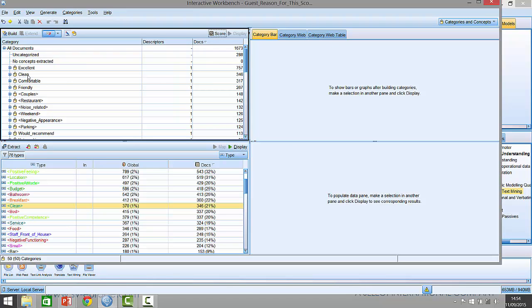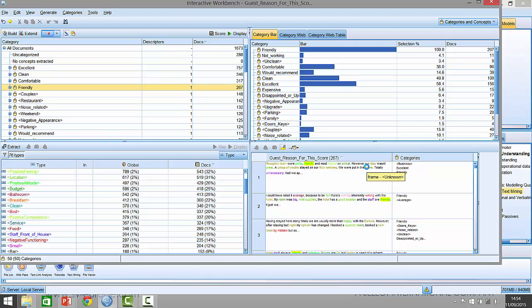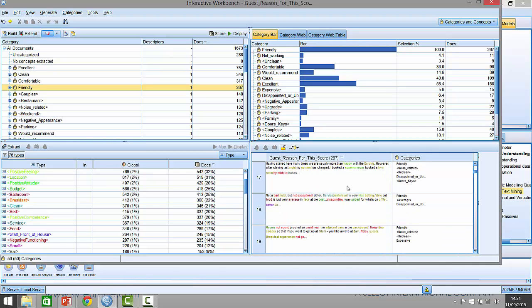So I can say, for example, here people are talking about clean, or people talking about friendliness. If I say, show me the 267 responses where people have talked about friendliness, you can see the term friendly coming up here a lot. So people are mentioning that.